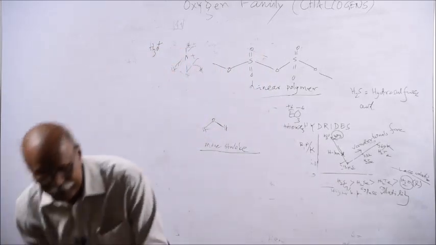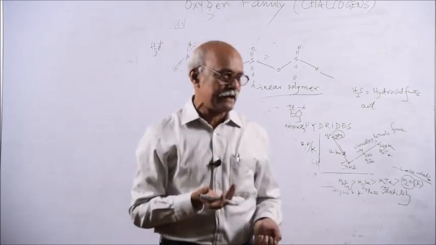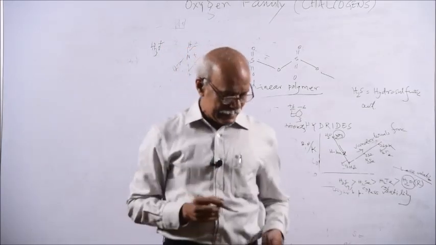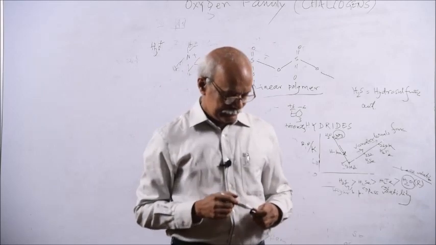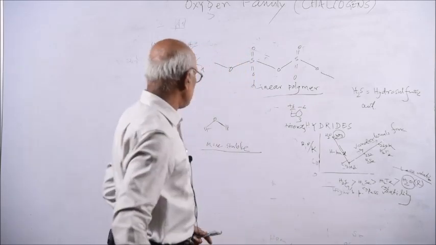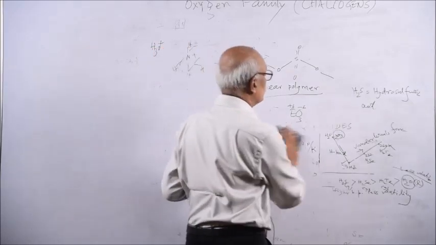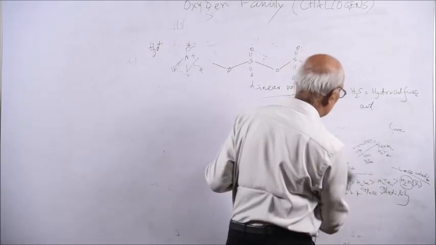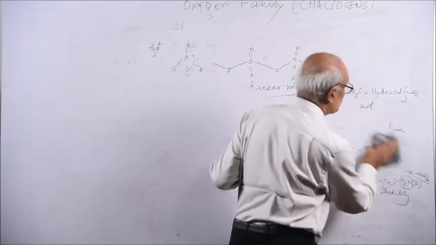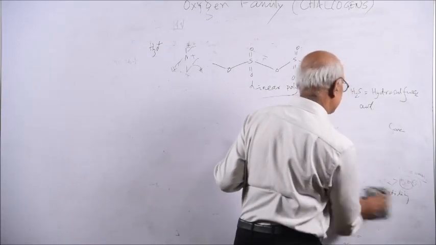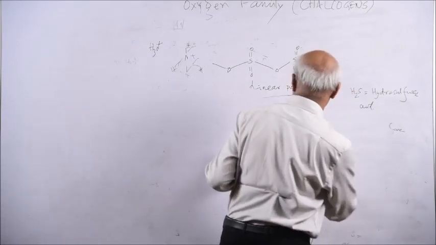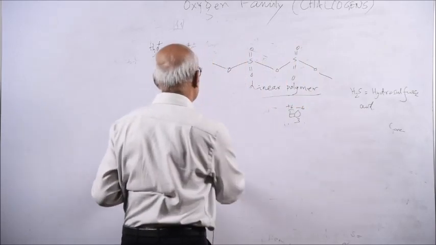So greater is the stability, greater is the energy required to break the bond. So stability also gradually decreases down the group. H2Te is less stable, since the energy required to break the bond is less.